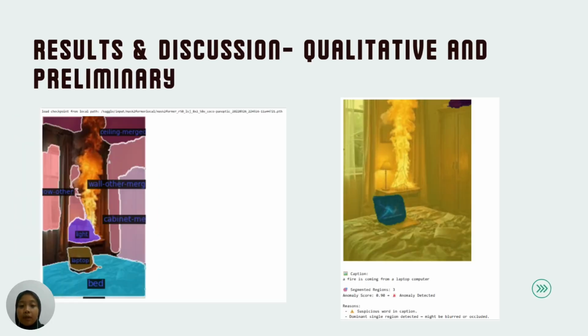We have observed several key strengths. The system adapts quickly to new environments, runs efficiently even with two models, and produces clear interpretable outputs, which is crucial for real-world operators who need to trust and act on system alerts. Even at this stage, it is clear that combining Mask2Former for precision and BLIP for understanding creates a powerful foundation for unsupervised anomaly detection, one that is visually accurate and context aware and ready for real world refinement.